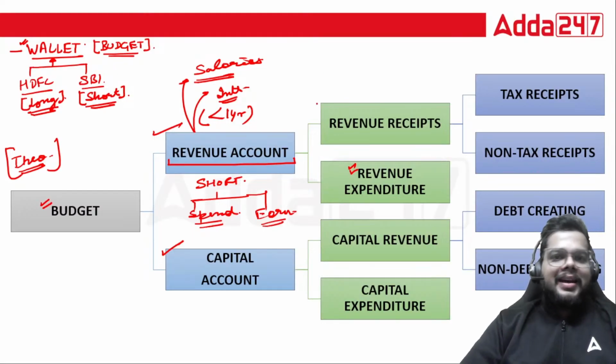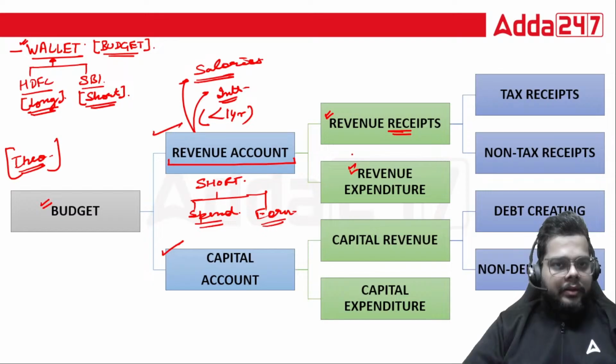Similarly, the short-term, regular interest earning of the government, it will go towards what? Towards the credit. It will be credited in the purse and will be highlighted in the revenue receipt.